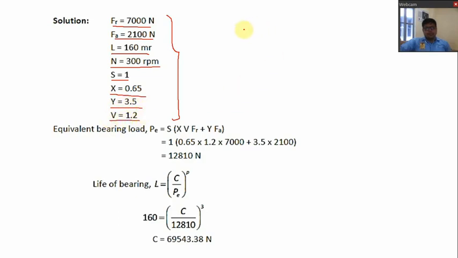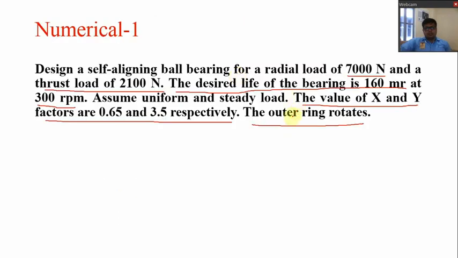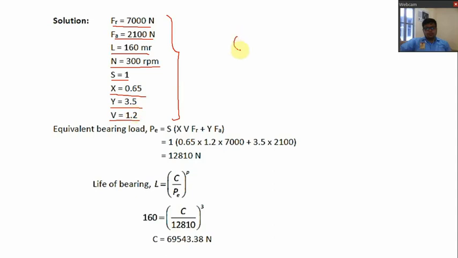The reason is that what is given here is that the outer ring is rotating. So if the outer ring is rotating, then V is equal to 1.2. But if the outer race is stationary and only the inner race is rotating, then V will be equal to 1.